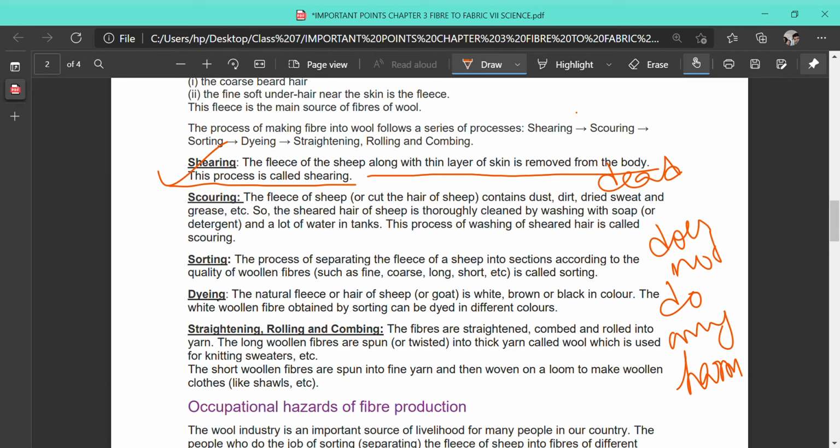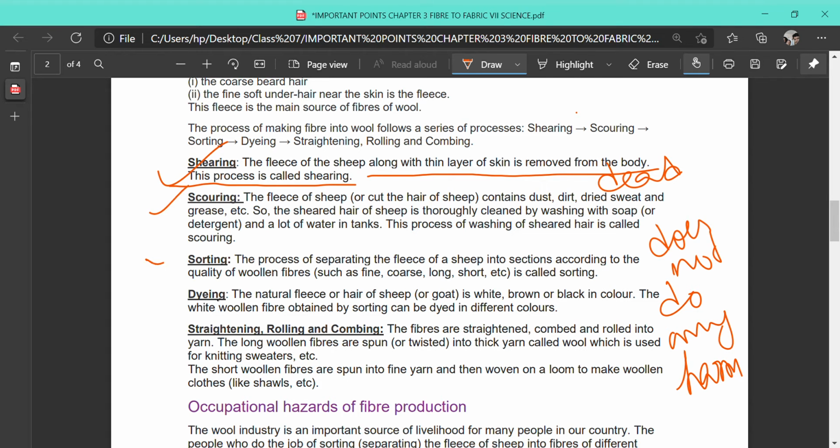Next it is scouring. The fleece of the sheep, the cut hair, contains dust and may be very dirty, and it may be dried, so there may be sweat in it, there may be grease, some sticky substances, oil may be present. So what happens, we have to wash them. The sheared hair of the sheep is thoroughly cleaned and washed with soap, and that is done by taking a lot of water in a tank so that there will be no dirt or any other substances present on the fleece, and that process is known as scouring.